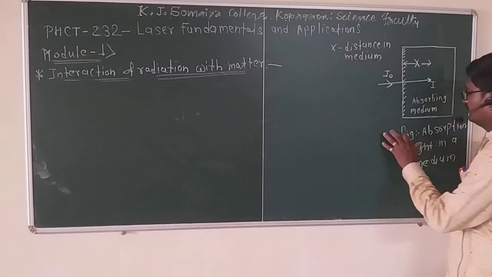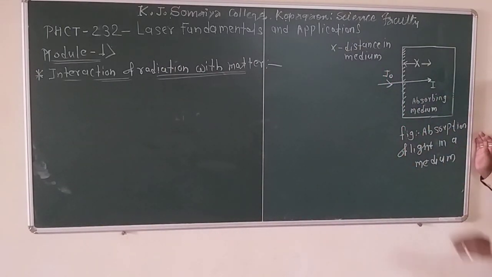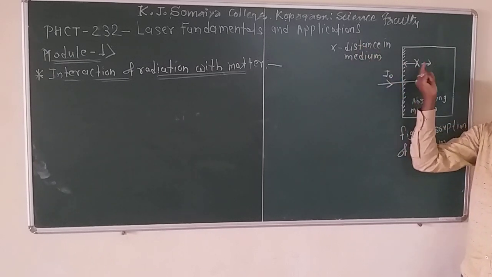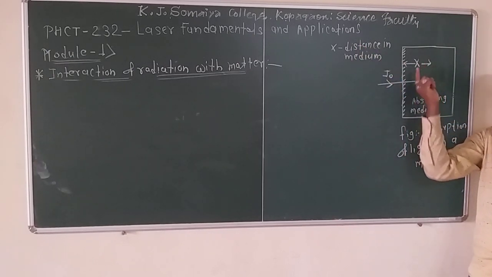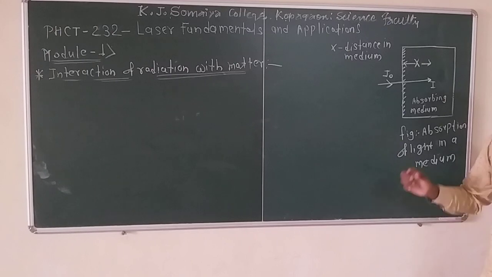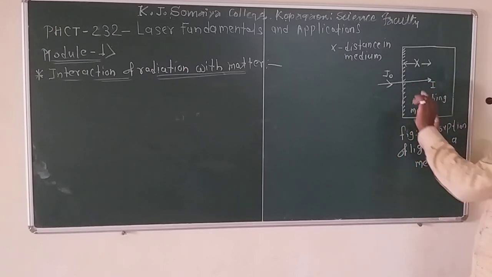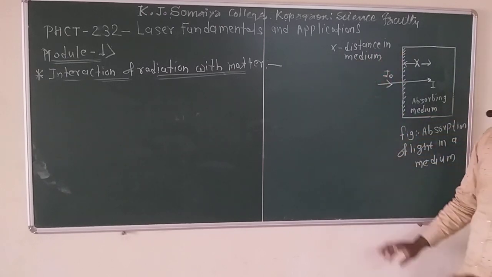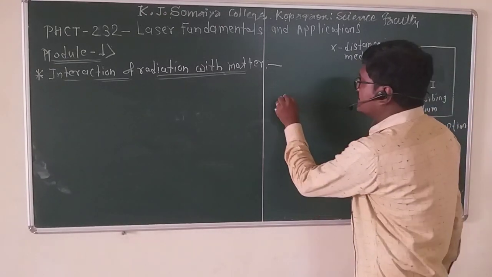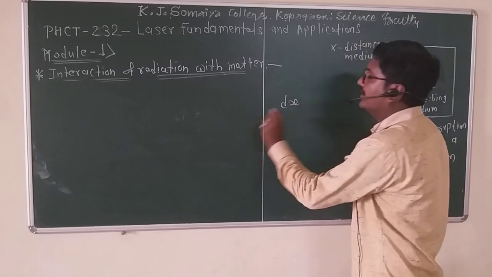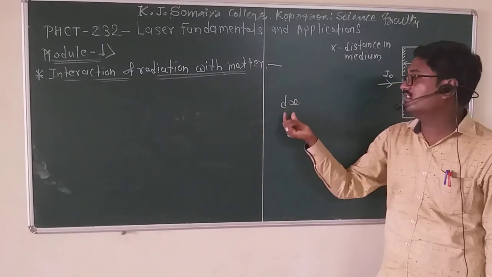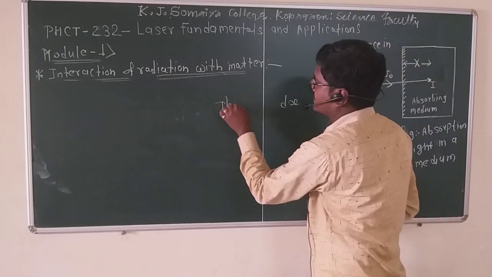In the figure of the absorption of light in a medium, x is the distance in the medium, the total distance. Let's see the light enter a very thin section dx.